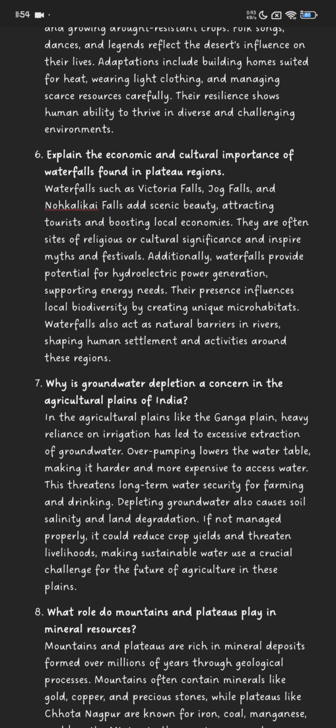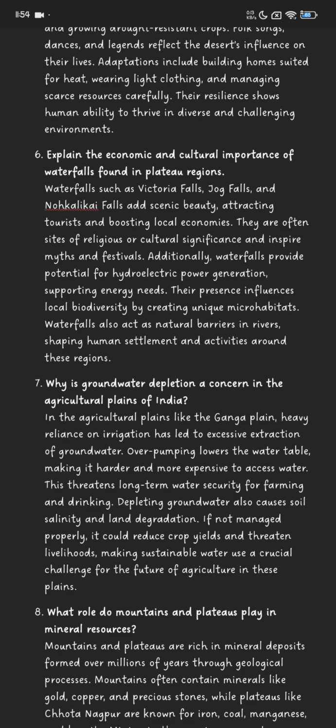Depleting groundwater also causes soil salinity and land degradation. If not managed properly, it could reduce crop yields and threaten livelihoods, making sustainable water use a crucial challenge for the future of agriculture in these plains.